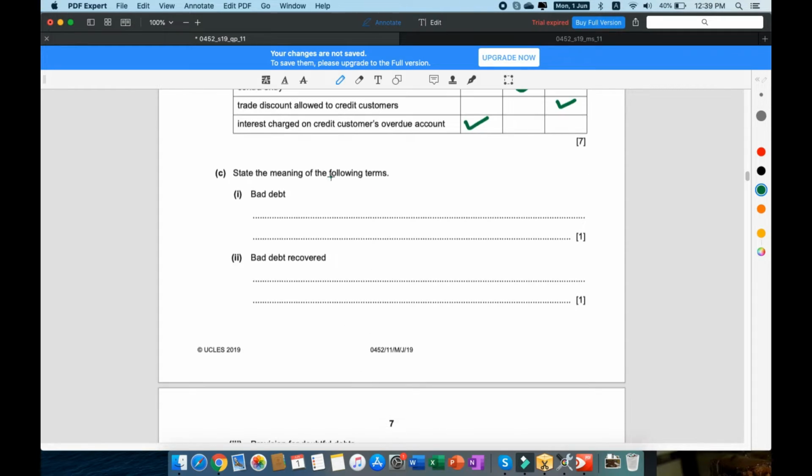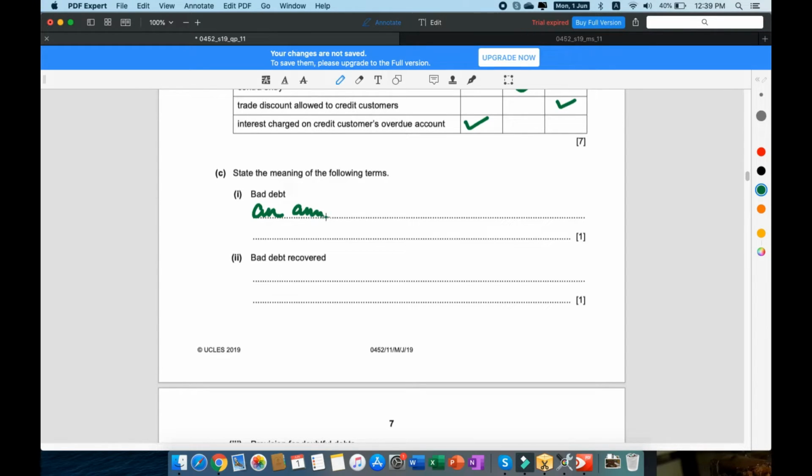Part C. State the meaning of the following terms. Bad debt. So bad debt is an amount that is owed to you by a customer, but that is not now going to be paid. So you can write that in your own words.